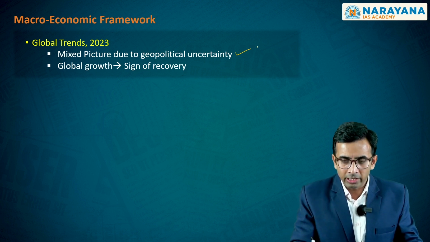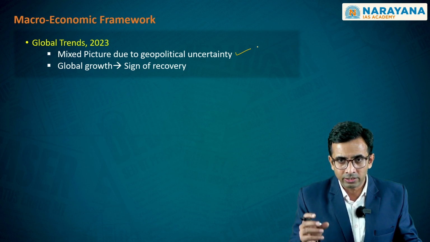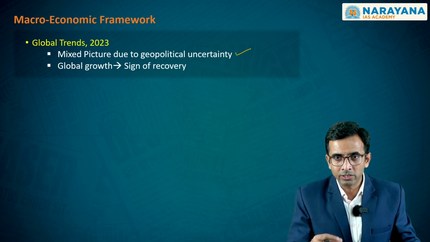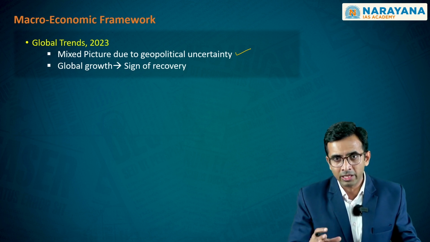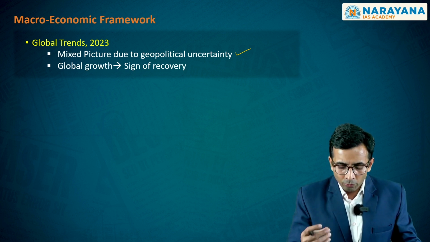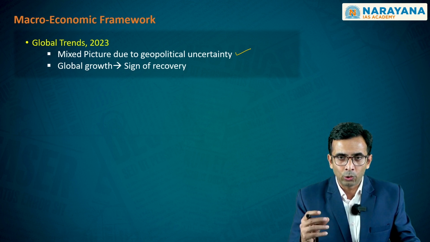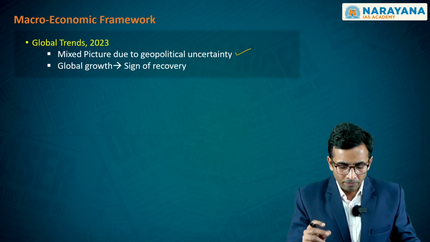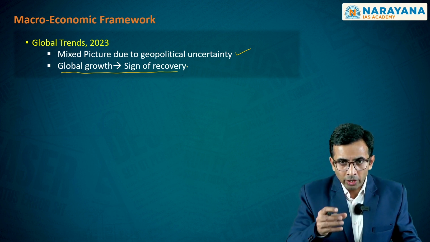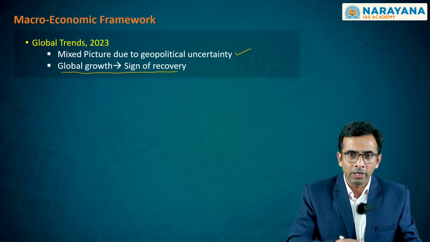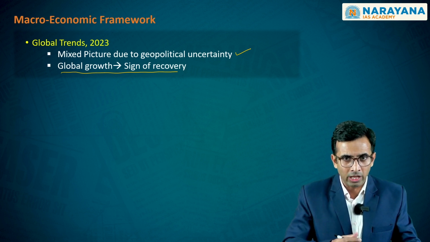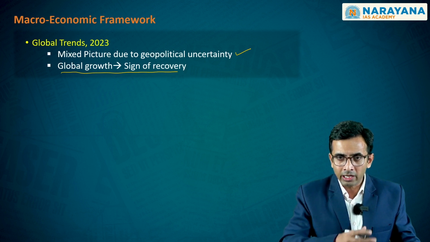As you clearly see, the geopolitical uncertainty that has emerged over the last few years and certain other disruptions that might be possible in future, given the emergence of new political uncertainties on the world political scene, we may have a situation of global challenges for our economy. On the other hand, we also see that for a few economies, global growth is showing signs of recovery, which is good news for us also, given that we are very strongly connected with the external sector.